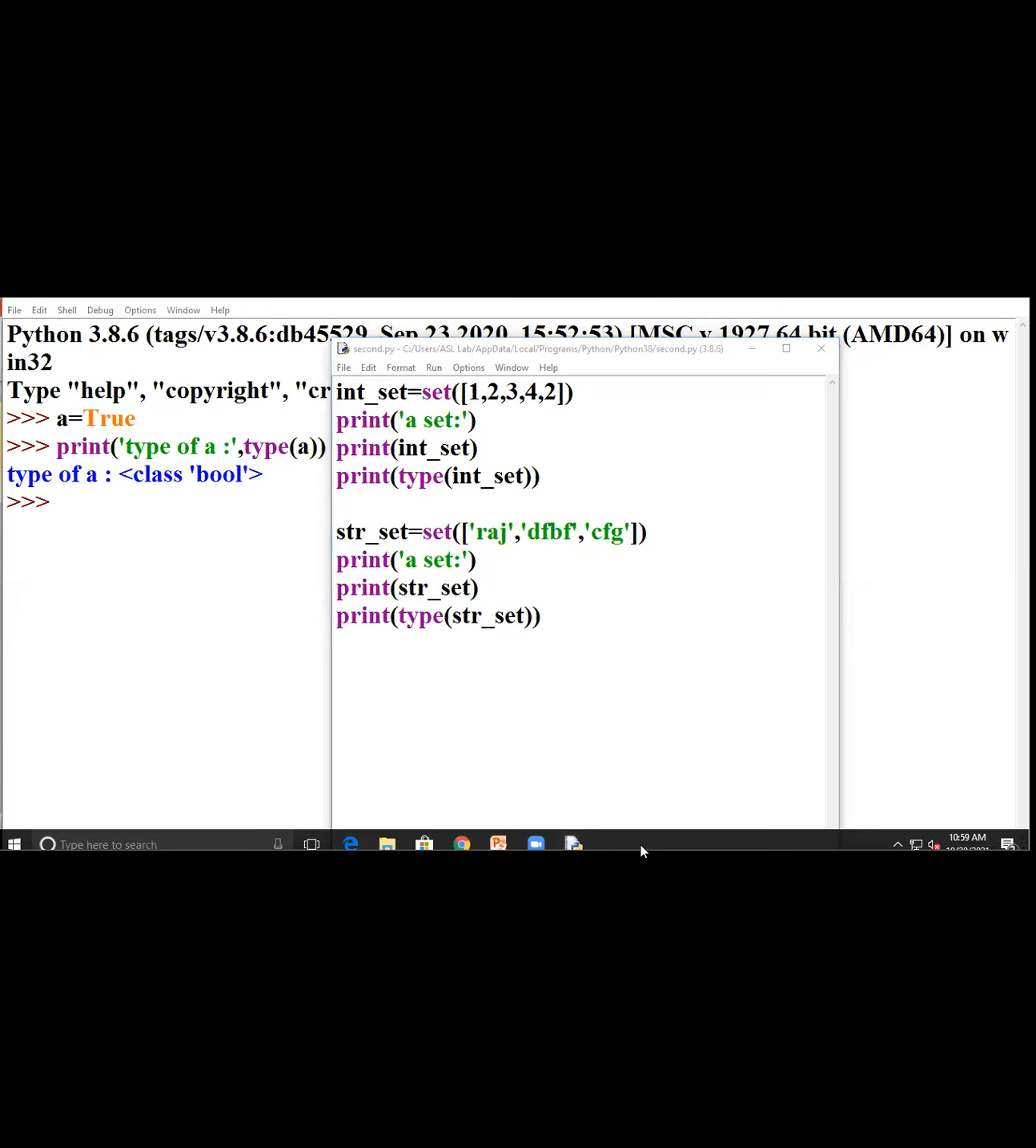Okay, what error did you get? Value error. It says too many values to unpack, expected 2. Can you share your screenshot on my WhatsApp number? Okay, ma'am. If you share it, I will understand what exactly the error is.